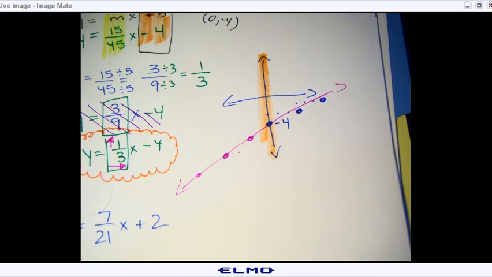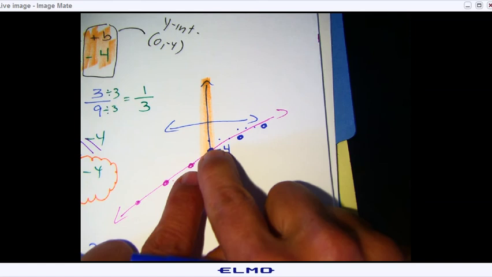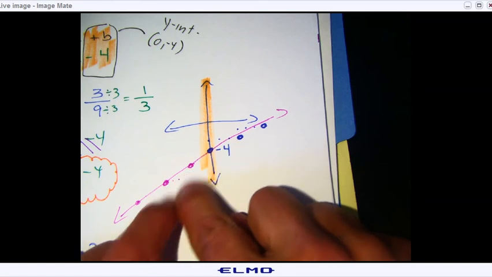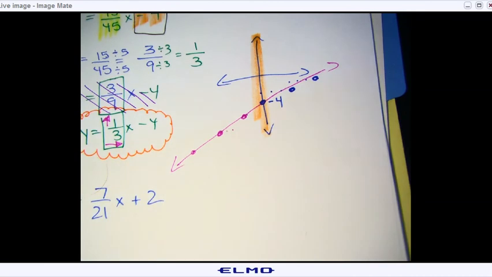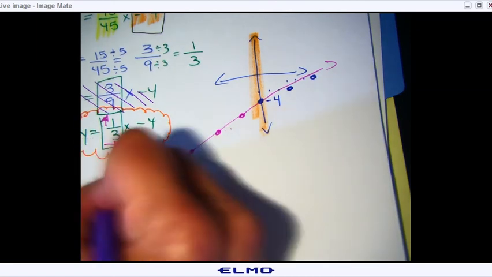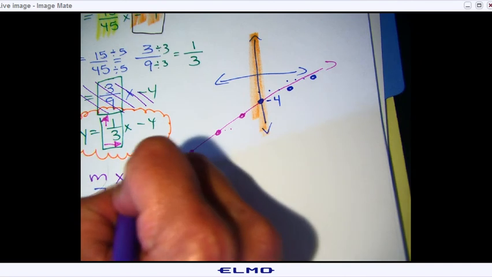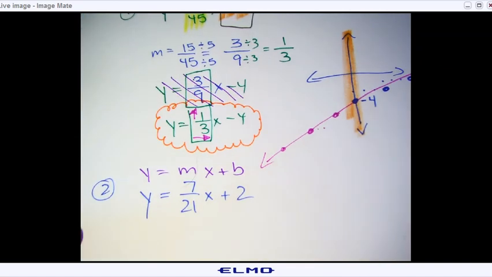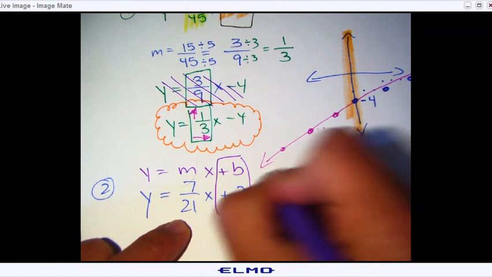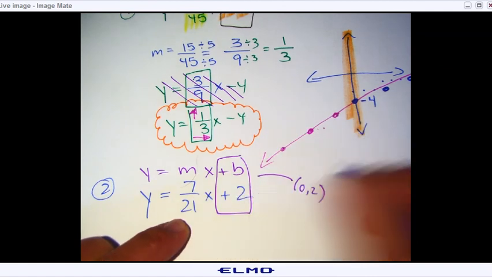So here's number 2, guys. Just remember that on number 1, the opposite is going down 3 to the left. So on number 2, what do we do? The first thing we've got to do is ask, can we graph it? Is it in graphing form, y equals m, that's a number, x plus b? Yes, we can graph it. My starting point is going to be 0, 2, right?